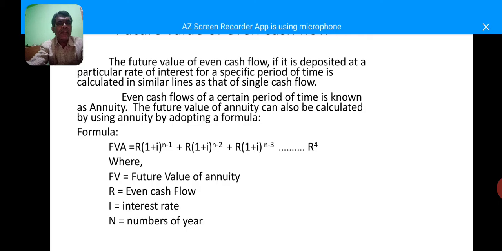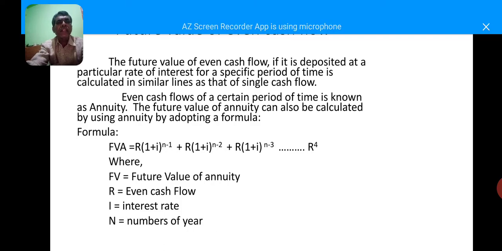that is for the first year. Then for the second year it will be R into 1 plus interest rate to the power of n minus 2.